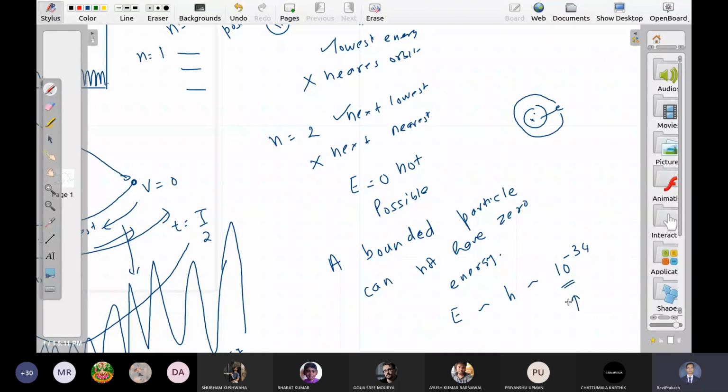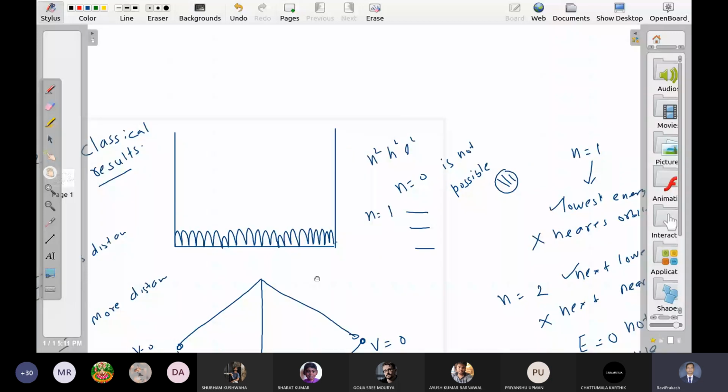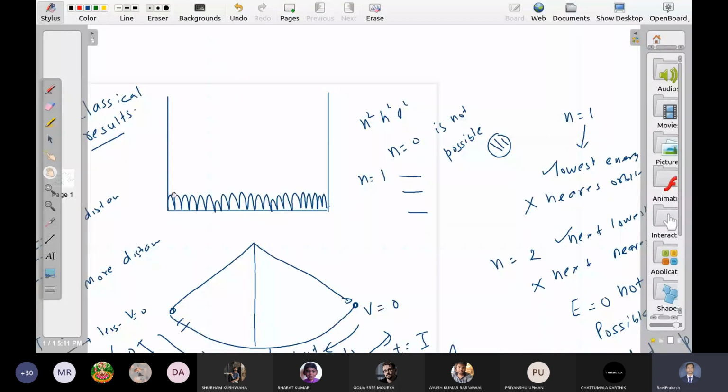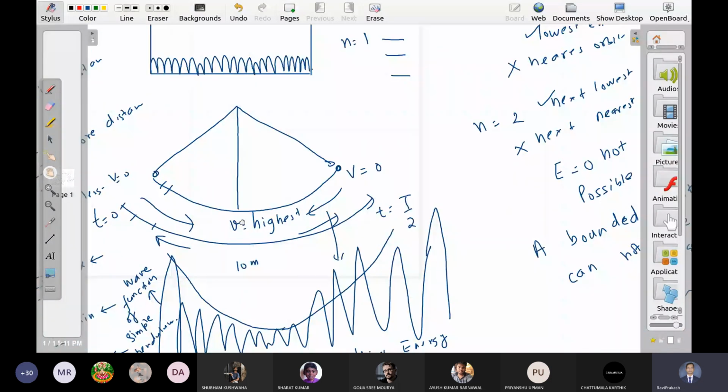So this is something which we do not see in classical mechanics. Classical mechanics allows all the energies, but quantum mechanics has a problem here. And obviously n extremely large is the classical limit. The wave function looks like a constant here. It replicates the same behavior which you see in a simple pendulum. That's how we see classical behavior from quantum mechanics.